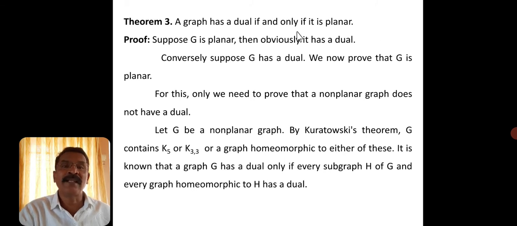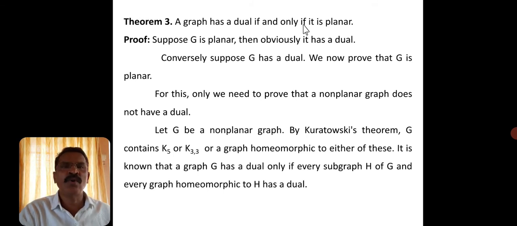It is a general result. So how to prove this result? First, suppose a graph has a dual; then you have to prove it is planar. On the other hand, suppose G is a planar graph; then you have to show it has a dual, because it is a general result.